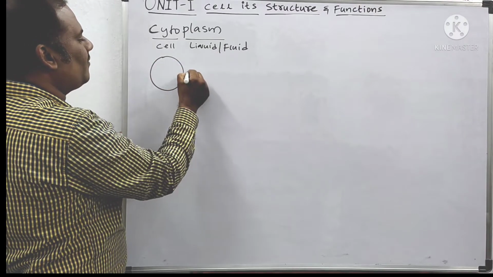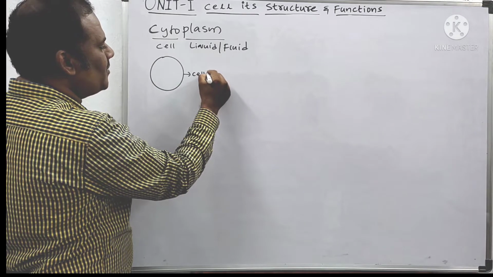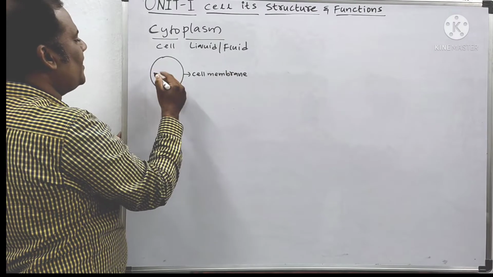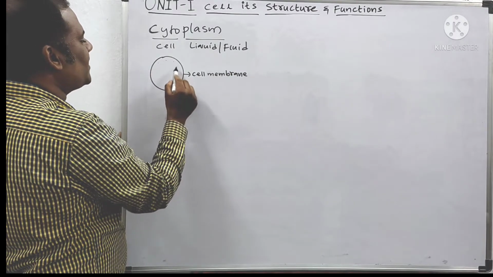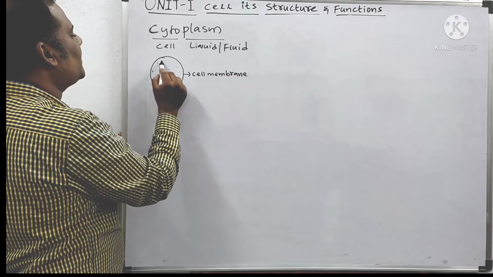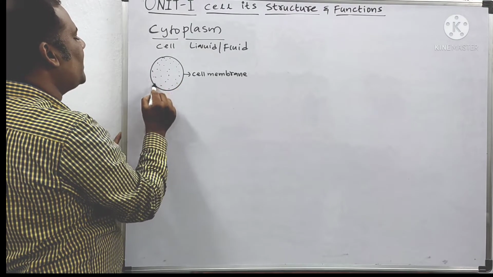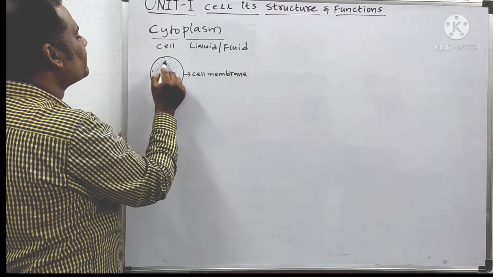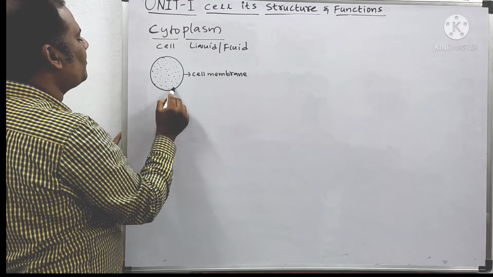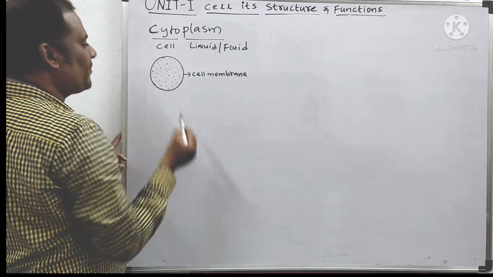For example, this is a cell. The outermost membrane of the cell is called the cell membrane. And inside we have this daughter-like structure, which is nothing but a fluid. That is called cytoplasm. This cytoplasm is a liquid present here.